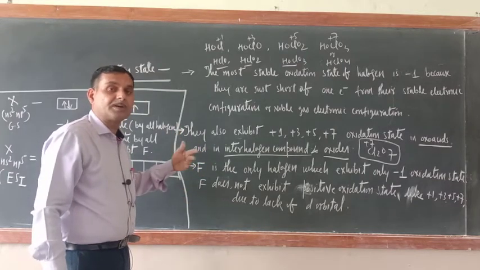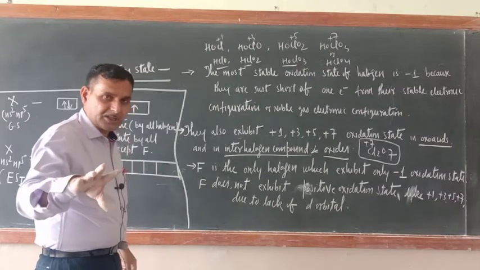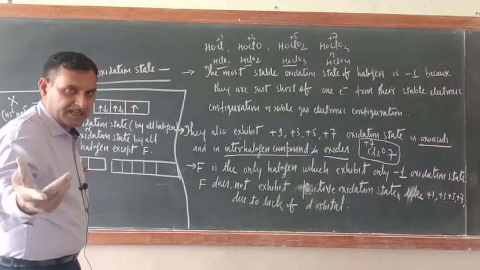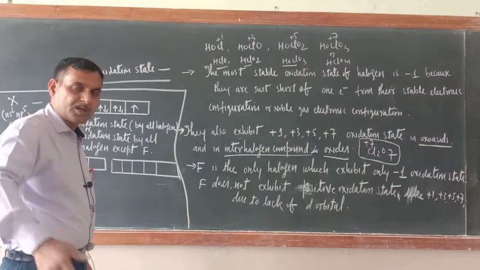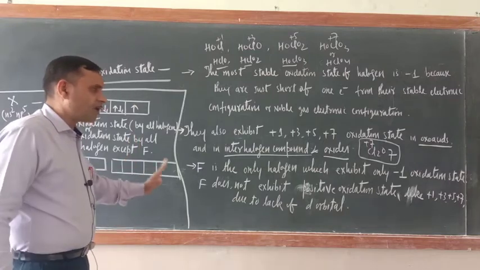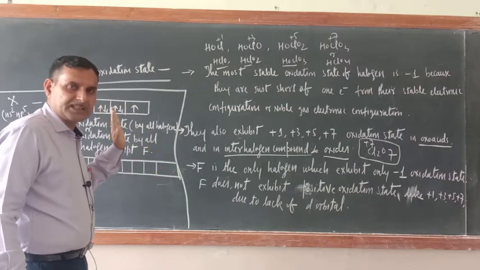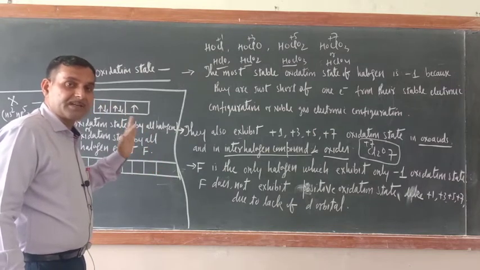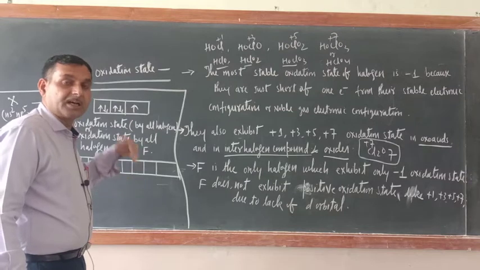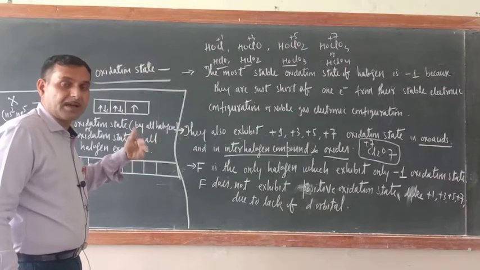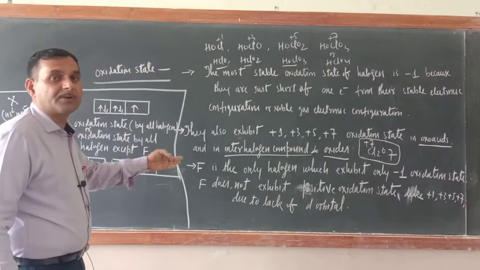Due to lack of d orbital. Since d orbital is not there, it cannot expand its oxidation state. So fluorine is the only halogen which always exhibits the -1 oxidation state, and never exhibits positive oxidation states like +1, +3, +5 and +7 due to lack of d orbital.